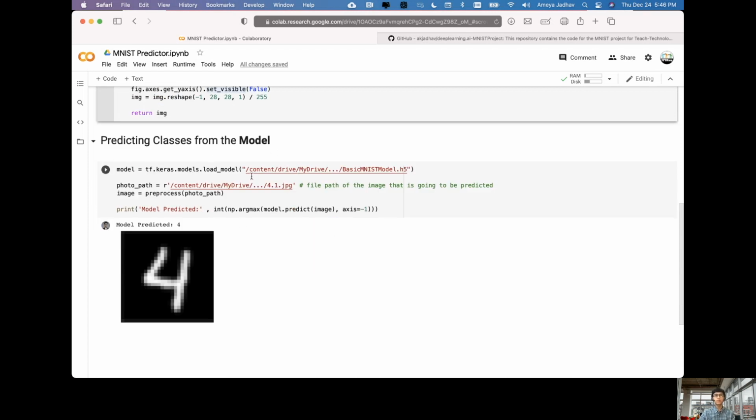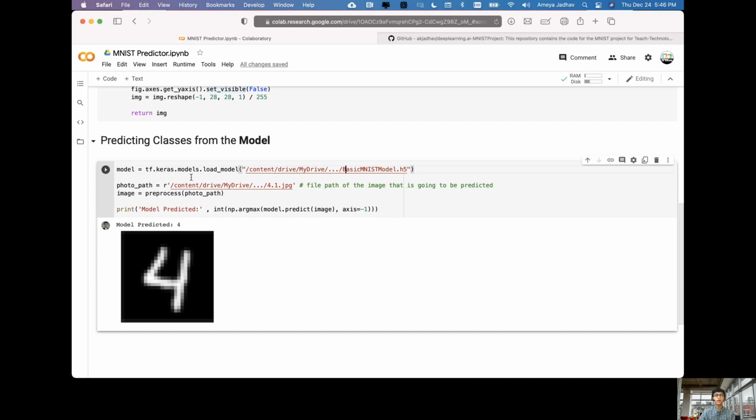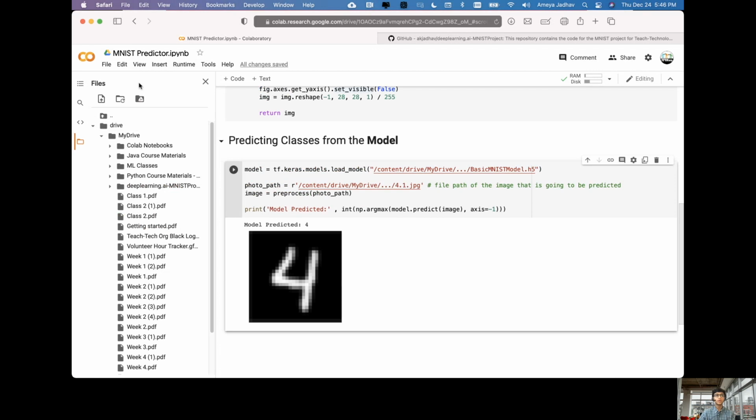Before we run this code block, however, we'll have to fill in these two paths. Let's click on the fourth icon again for the file manager. When you open that, you can click on Drive, My Drive, and you'll see your Google Drive again. Now we'll navigate to the folder which you downloaded from GitHub and stored on your Google Drive. In my case, it's located right here. These are all the files in the folder that was downloaded from GitHub. To start with the first path, we'll have to find the path of the basic MNIST model .h5 file. This is actually the ML model that's being stored. So we'll find this path right here.